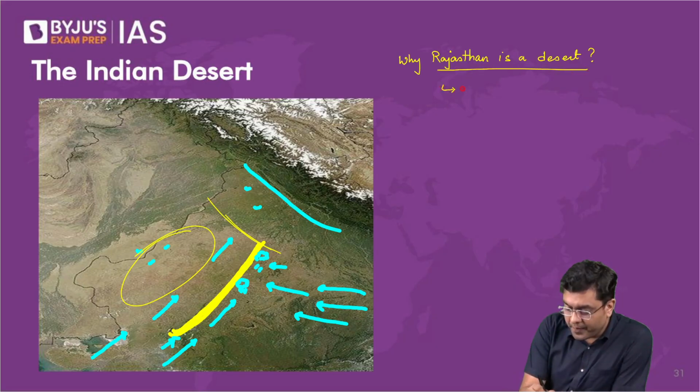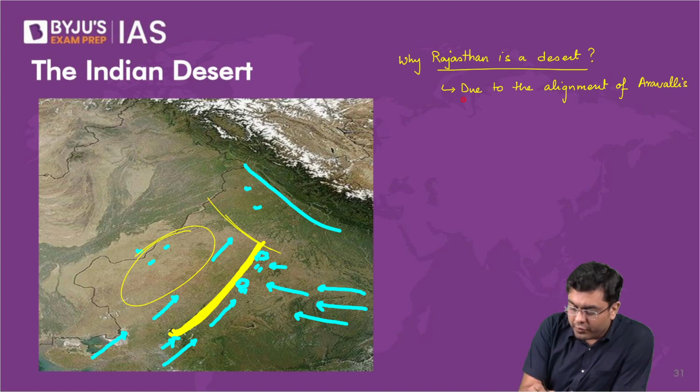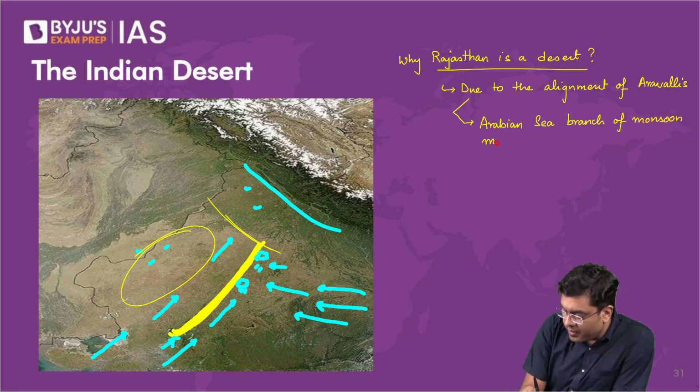Due to the alignment of Aravalis. So basically, the Arabian Sea branch of monsoon moves parallel to it without any orographic barrier.